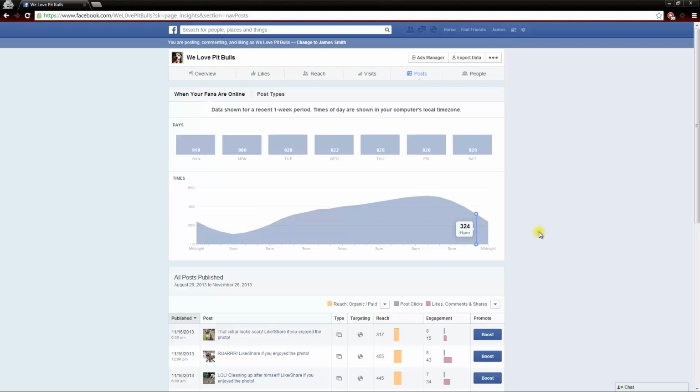Also, that's very important if you post an important status update, and it's very important that your fans see it. You now know that you can post that status update on any day, because your fans are on every single day. You can post that status update any day of the week and post it between 6 p.m. and 8 p.m. to get maximum exposure to your ad or your status update. So this right here is one of the most important features of the Insights that Facebook gives you.